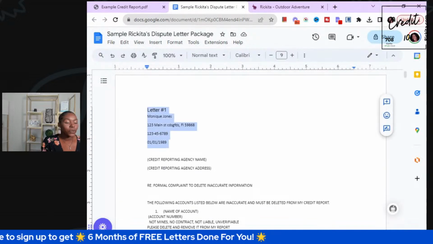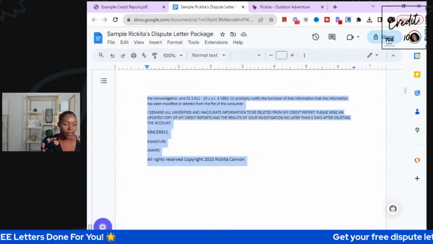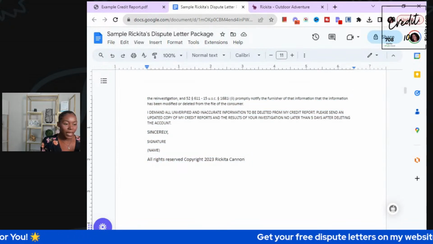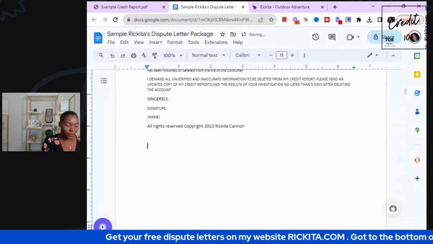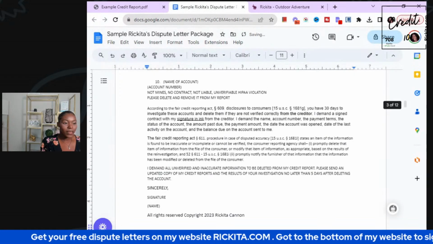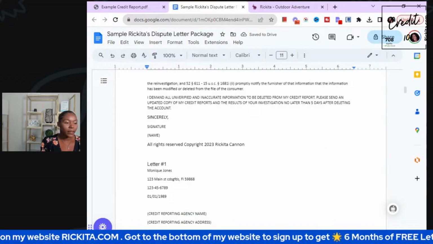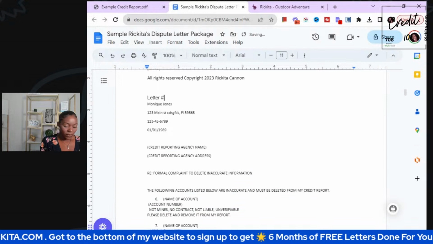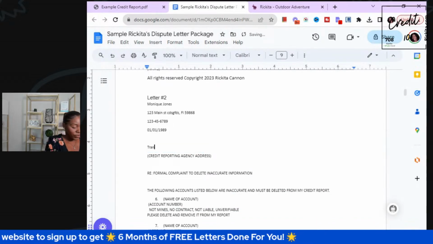What I like to do too, since we're on this, is let's go ahead and just copy this letter right here. So we're going to do 3 separate letters. So this is going to be our first letter. And then let's hit return. And then this is going to be our second letter. And let's just put it right here too, so that we can clearly see it. Let's just put the second letter. And then let's put TransUnion here.